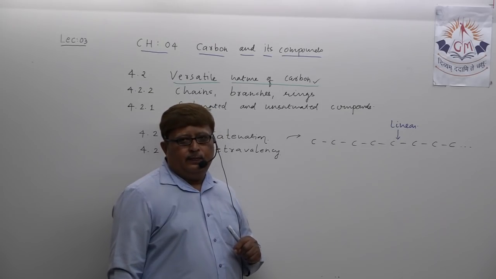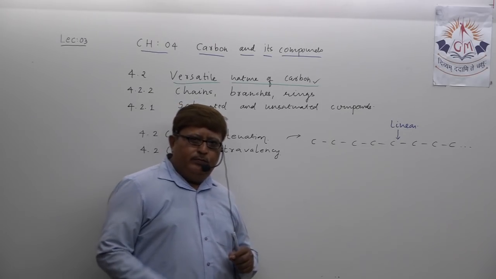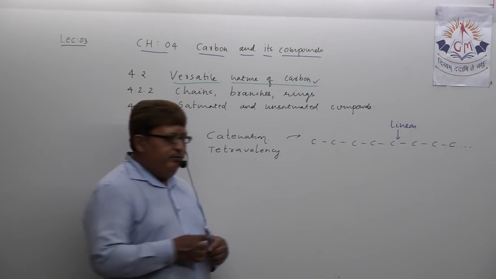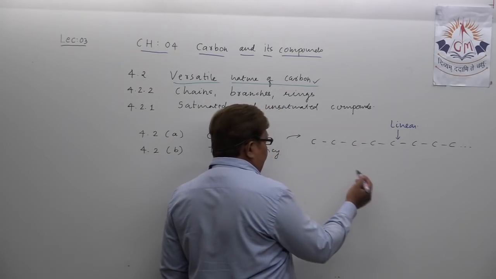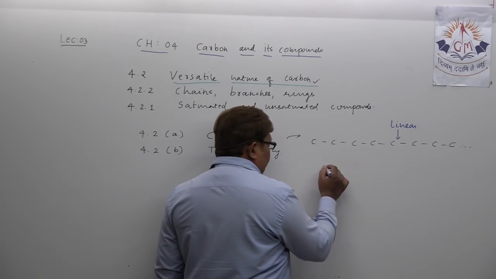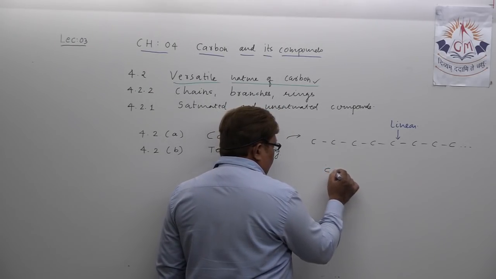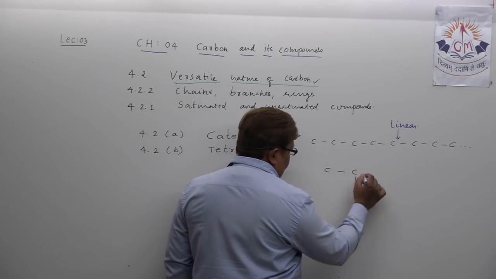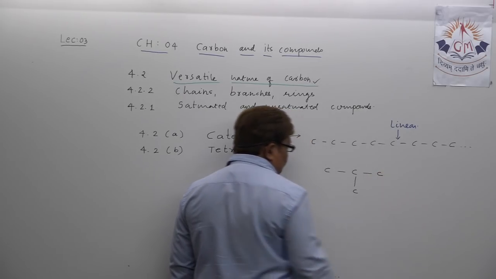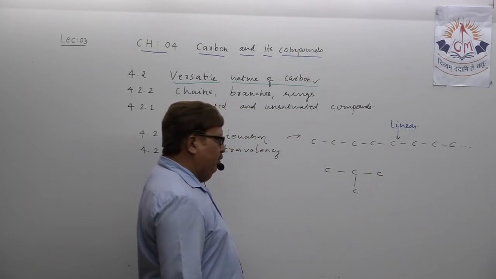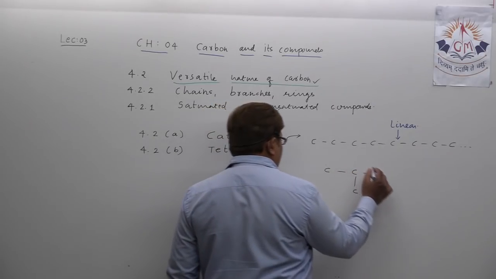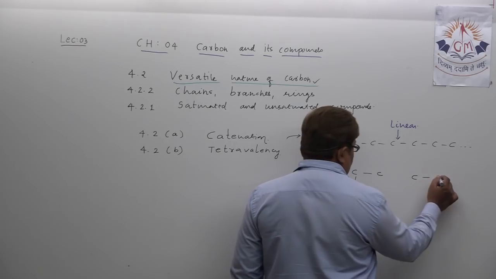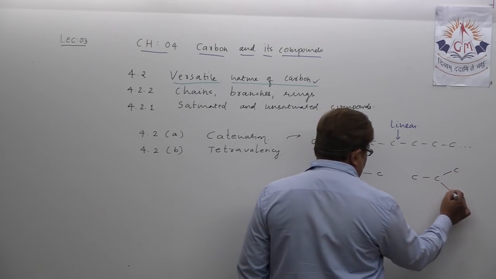No. It also sometimes possesses a branched chain structure, like this. Suppose I just draw one or two. Suppose this way, one branch. This type of structure can be observed. You can call it a branch structure. In the textbook they have also shown it this way. Understand? All okay?